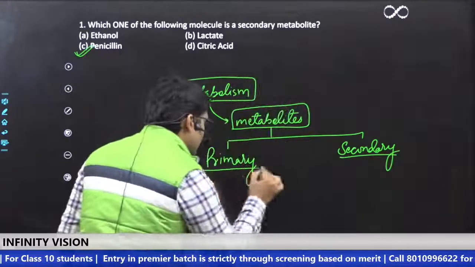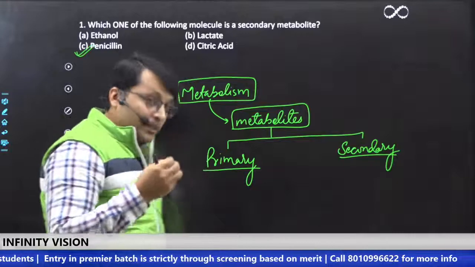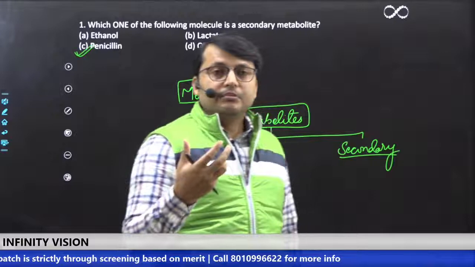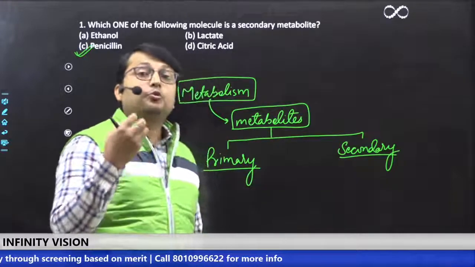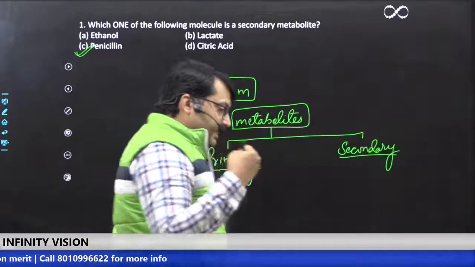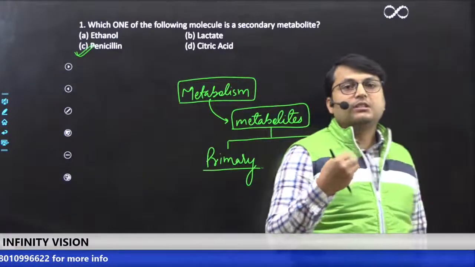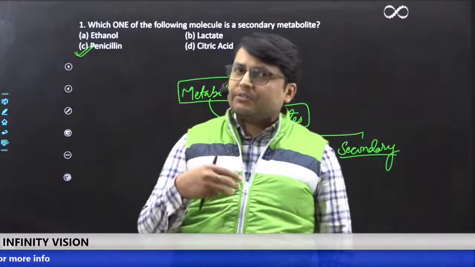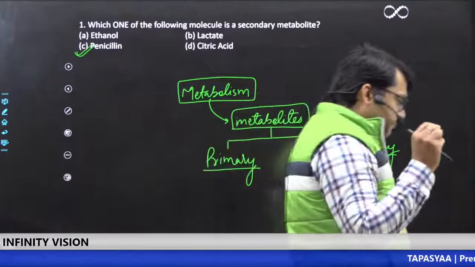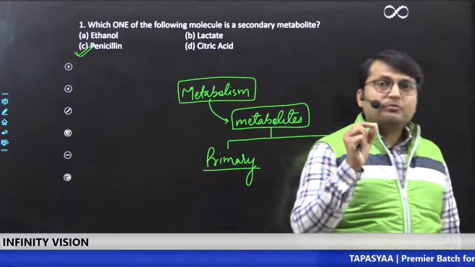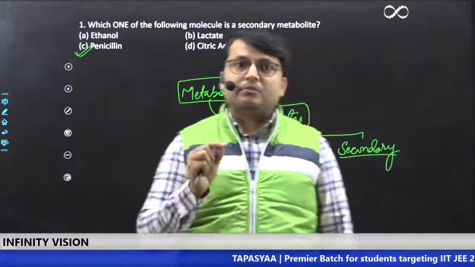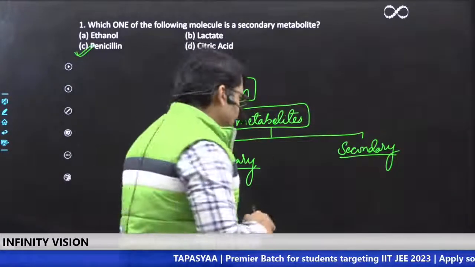The primary metabolites are the ones which participate in the primary metabolism, that is the metabolism which is crucial for the life of the organism, without which the organism will not survive, it will die. But the secondary metabolism is not so. Secondary metabolism consists of metabolic reactions which provide certain advantage. They are not crucial for living, but they provide certain survival advantage.